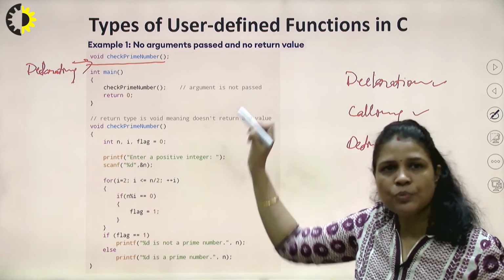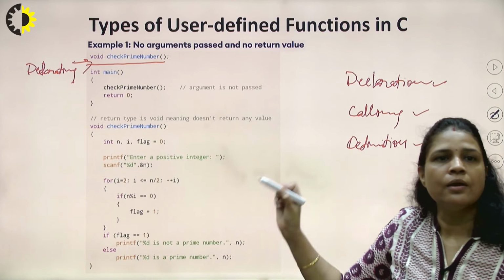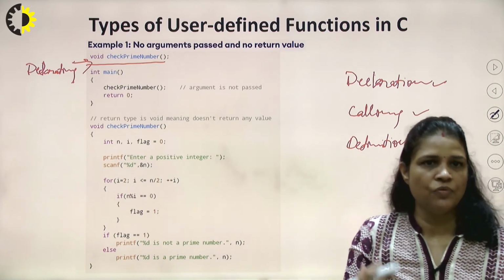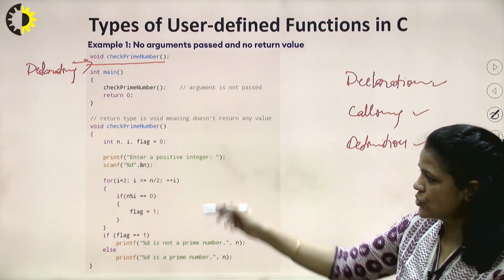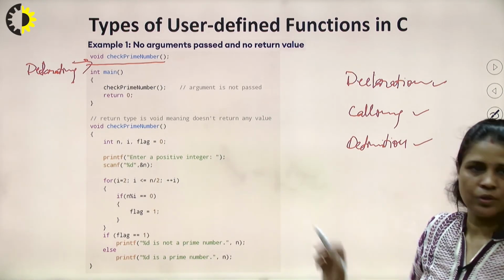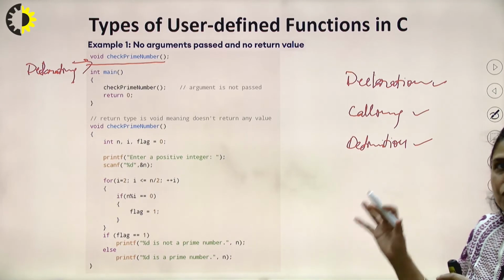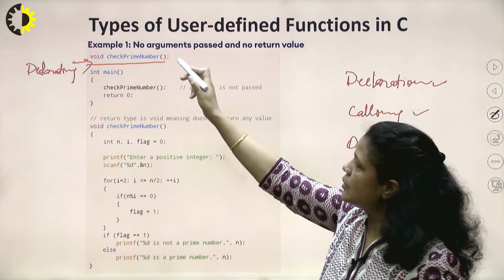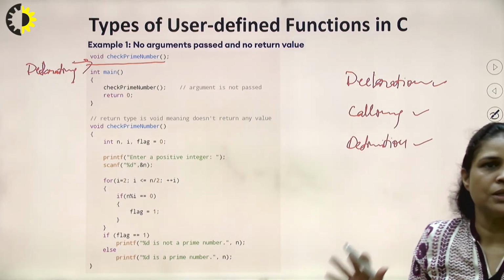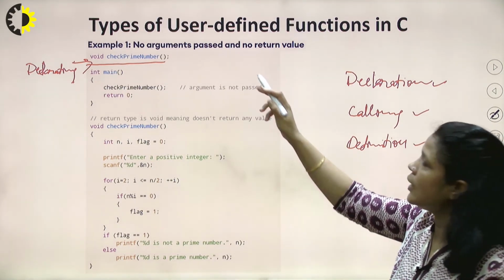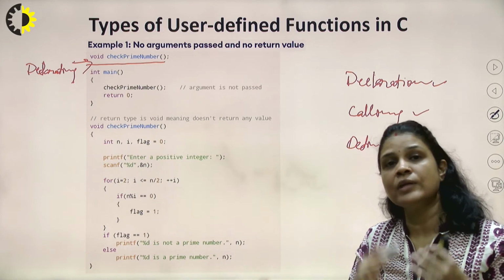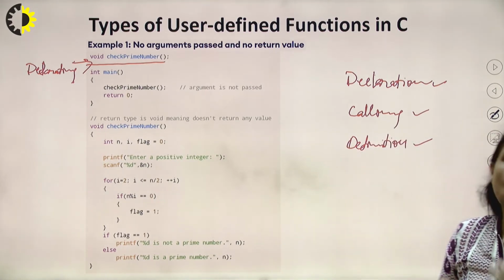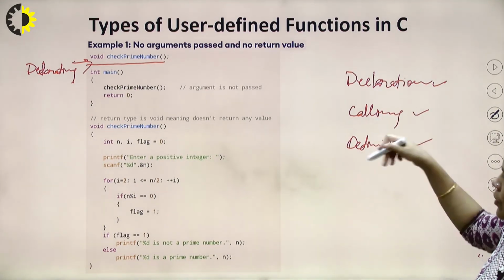Okay, so in this program we are taking a number from the user and then our logic is going to check whether that number is prime or not. For that we are following the first category, means we are making a function that is not taking any argument and it is not returning any value. Then how we will write that function, how we will declare that function and how we will call that function. 3 things are important basically, right?